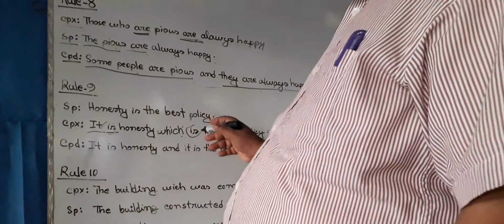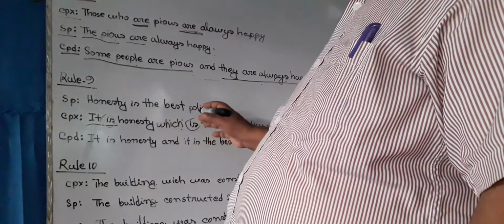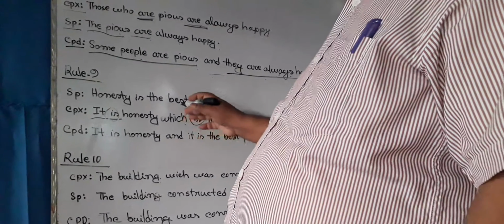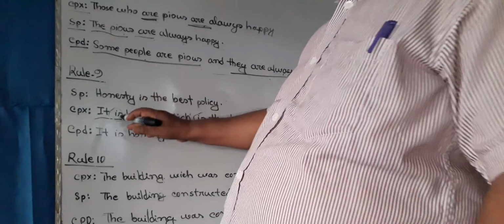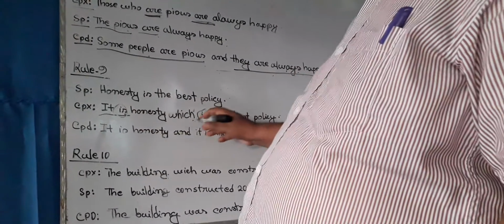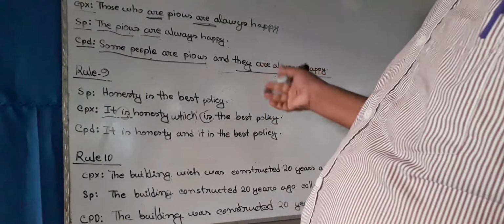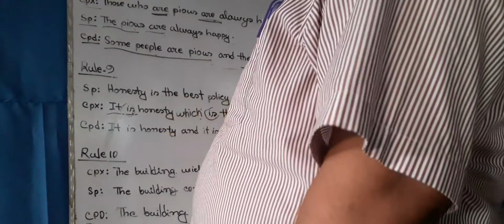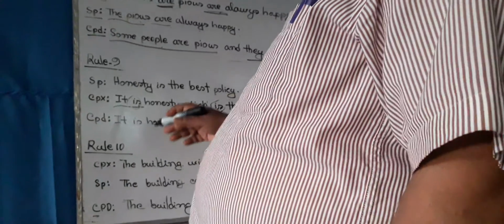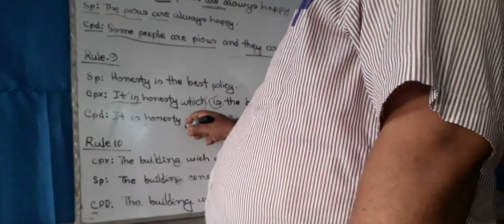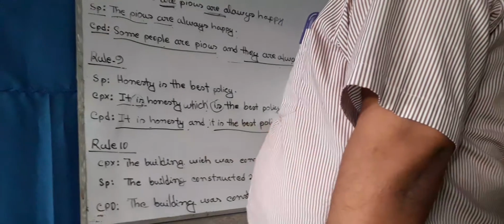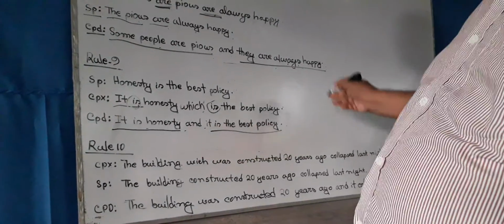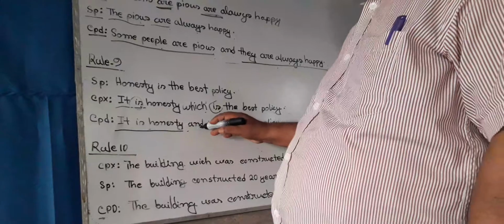And in this sentence, which acts as a conjunction, that is, a subordinate conjunction, and is is a finite verb and is is a finite verb. So we can call it complex sentence. And CPD: it is honesty and it is the best policy. Here it is honesty is a principal clause. It is the best policy is a principal clause. Two principal clauses have been joined with the coordinating conjunction and.